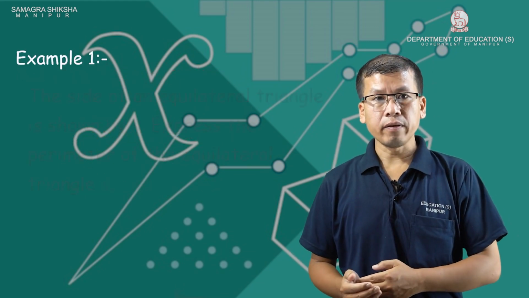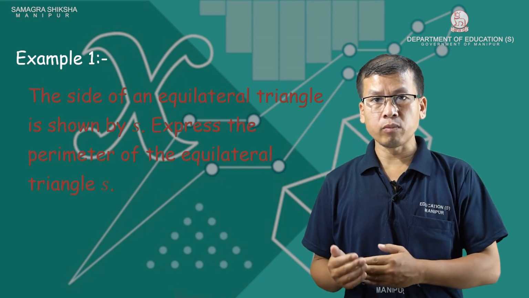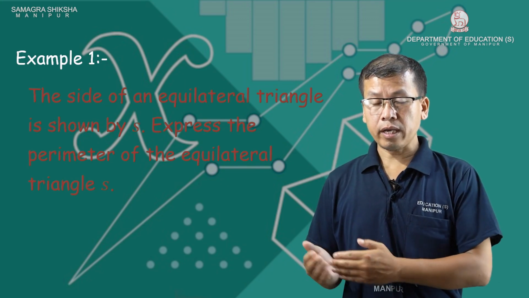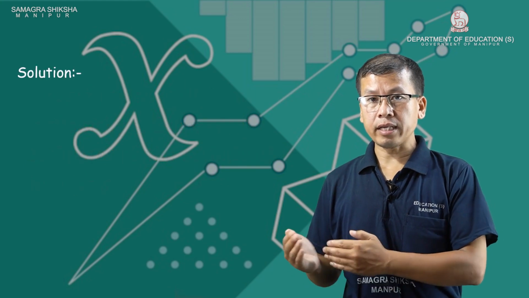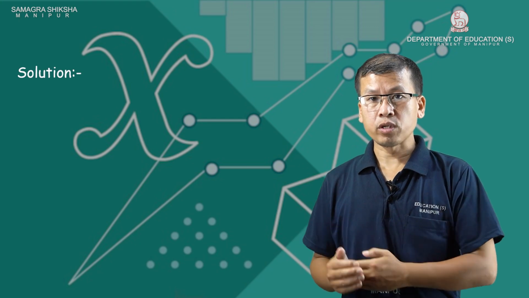Say example: the side of an equilateral triangle is shown by S. Express the perimeter of the equilateral triangle using S. Say, equilateral triangle, a side S. Adu dadi magi perimeter se kadaba akoi puthok se.